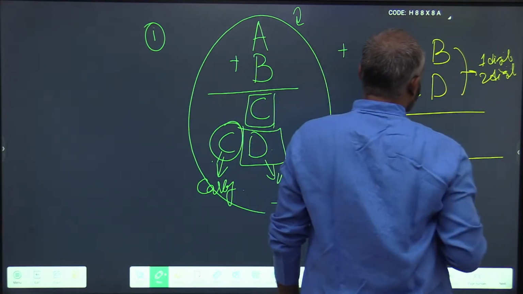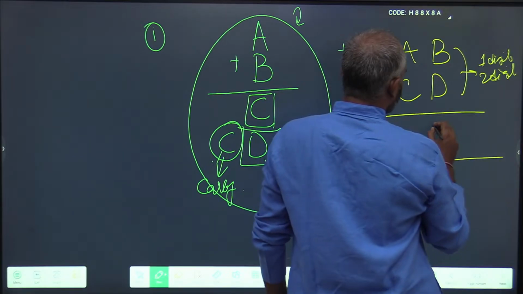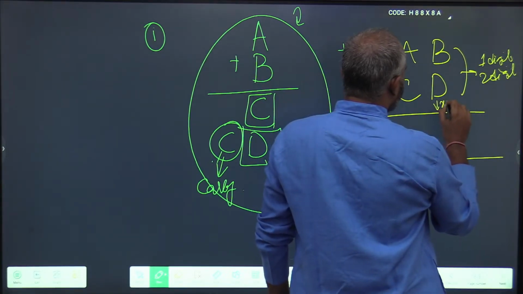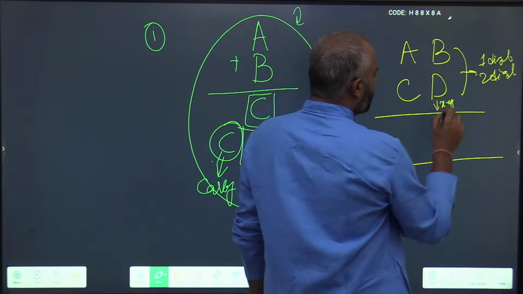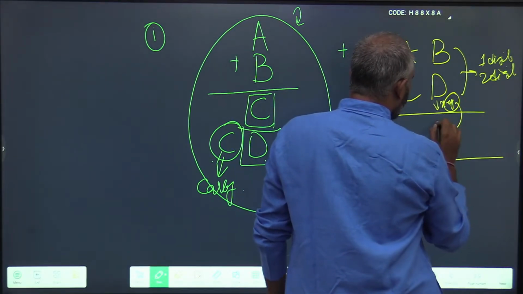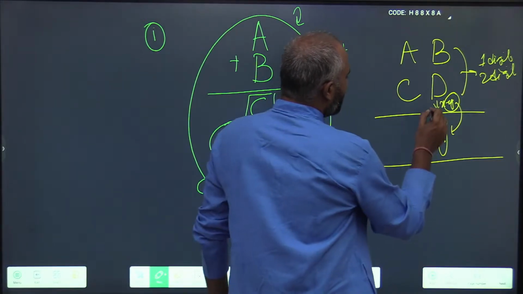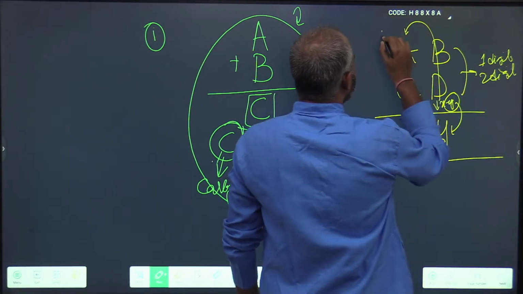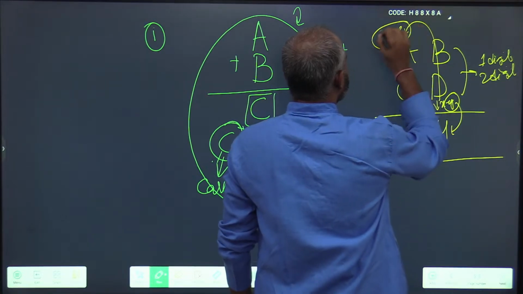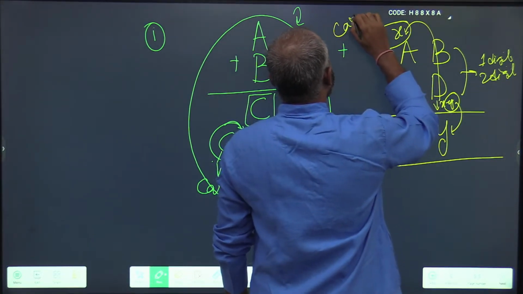So b plus d, if it results in x and y, how are we going to do? We are going to take y as it is, the unit digit as it is, and we are going to take x to the next place. So this is called carry.